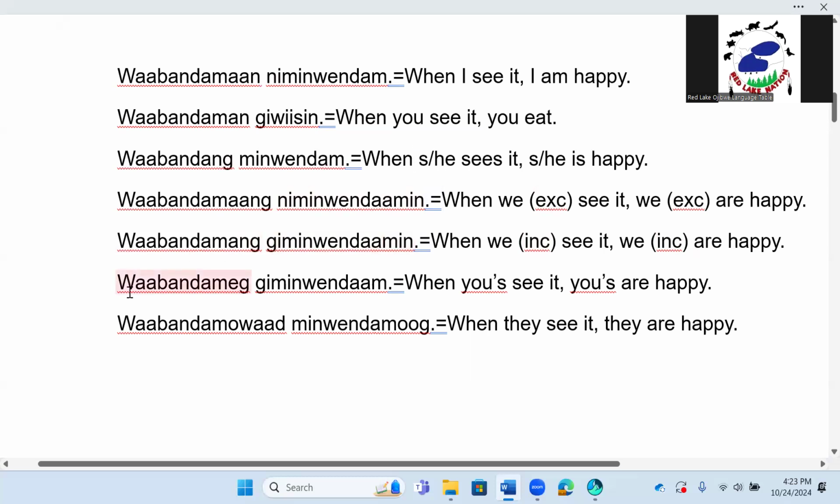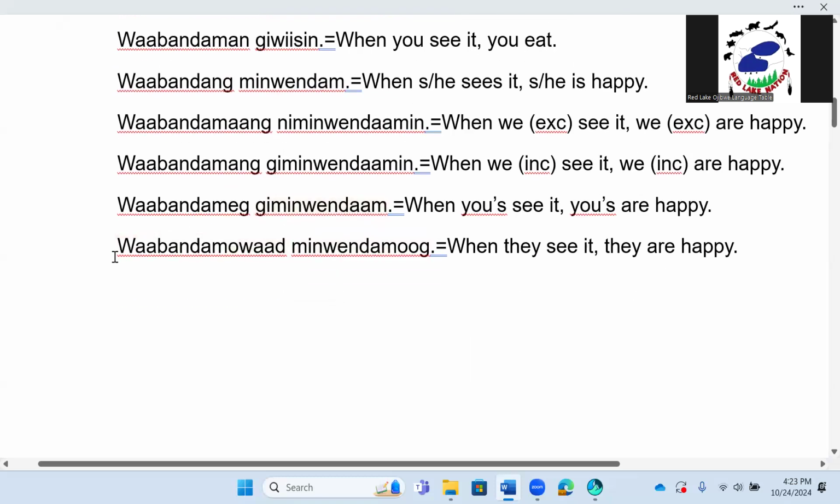Next we have Waban damig gimin Wayne dam. When yous or you all see it, yous or you all are happy. And our last example we have is Waban damowad min Wayne damug. When they see it, they are happy.